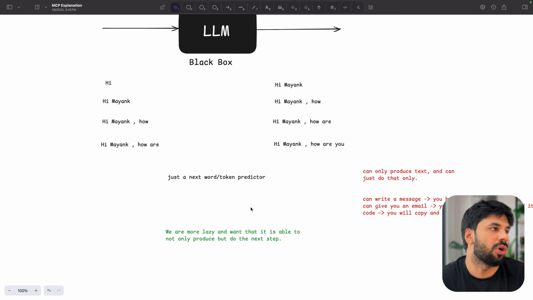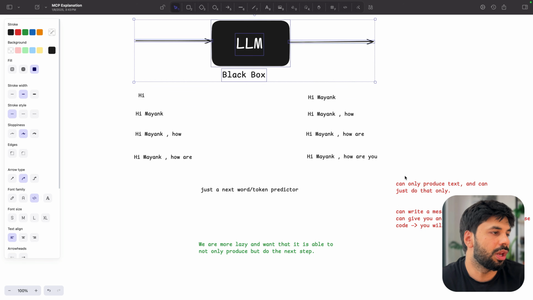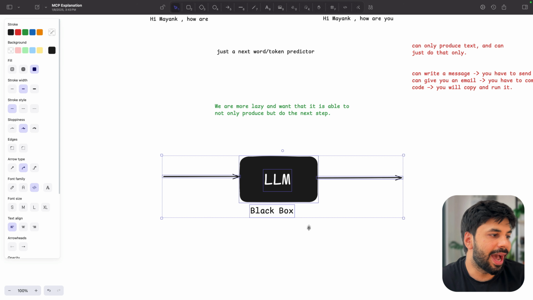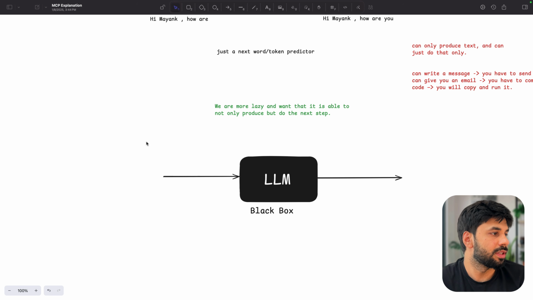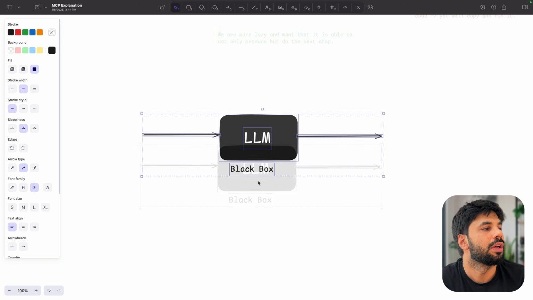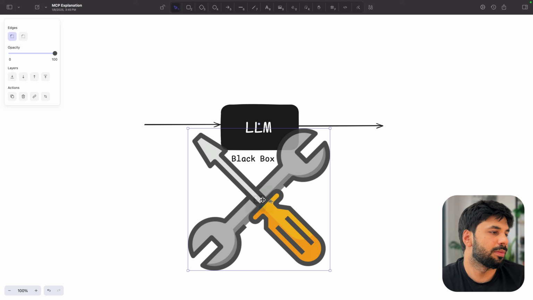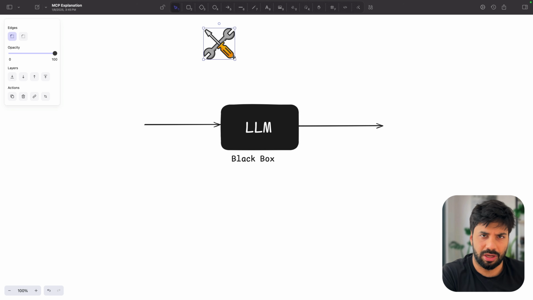So we thought that, okay, if somehow I can pick up this whole flow and I can provide this particular LLM with some tool, or let's say a number of tools, it can surely do lots of things better for us, right?